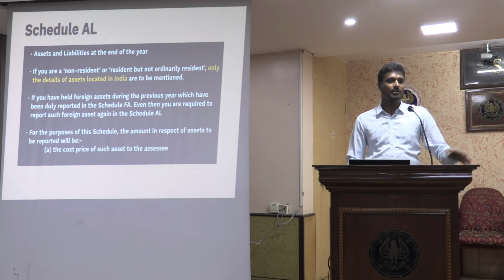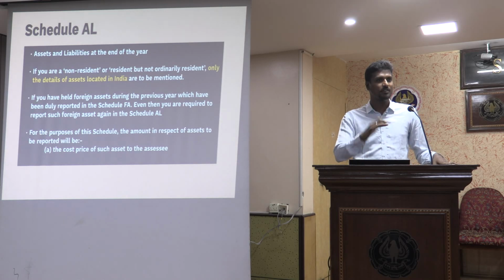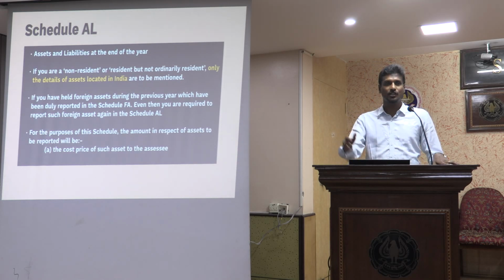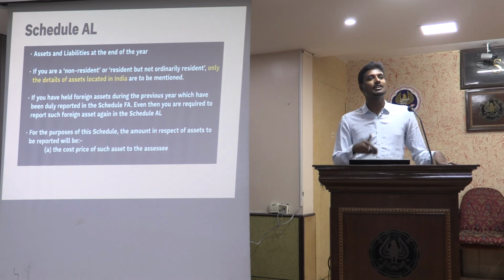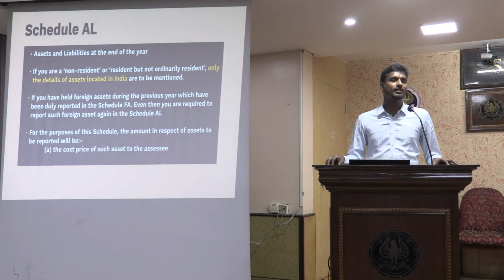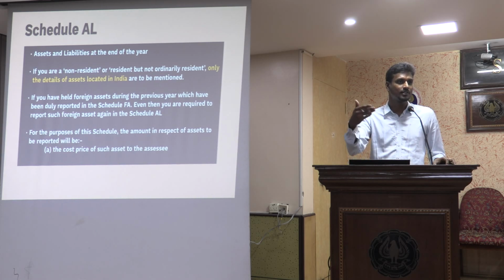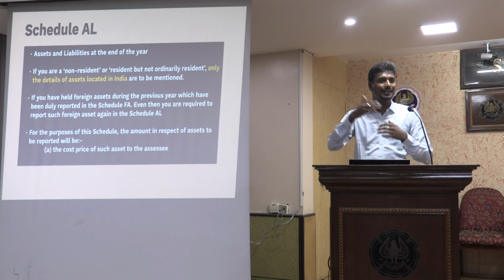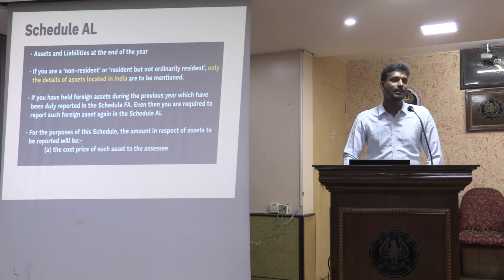ITR 3 is not for companies, but for others other than companies. ITR 6 is for companies, and it is given specifically in the instructions of the ITR form that even if it is already forming part of the balance sheet, I will have to fill Schedule AL1. Now this Schedule AL1 can give more insights in terms of the categories of assets that I might have. I might disclose fixed assets at WDV only, but here I will be disclosing the entire breakup of movable properties, immovable properties, assets, shares, investments, loans, all of that. So they might have deeper insights on the breakup of the value already forming part of my balance sheet.